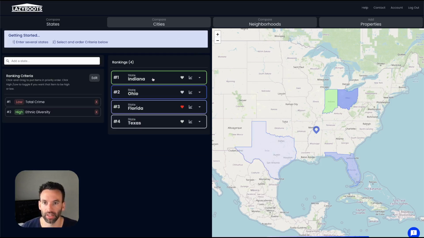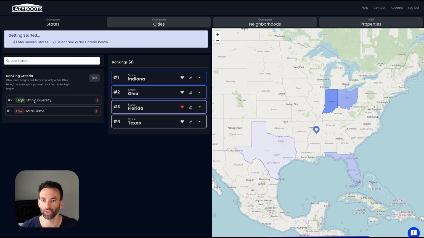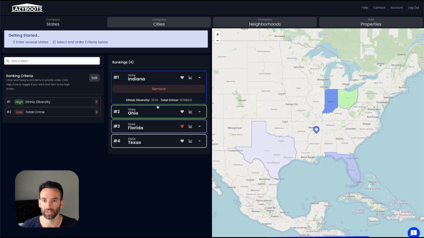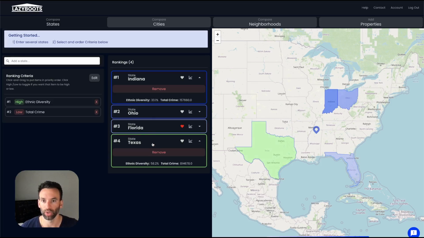So we can see here with high ethnic diversity and low crime, they're basically in the same order as they were before. If I wanted to prioritize diversity over crime, I could pull that to the top. And that's going to bring it up. And we can see the diversity scores for Indiana's 33%, which is actually relatively low. And Texas is 58%, which is relatively high.